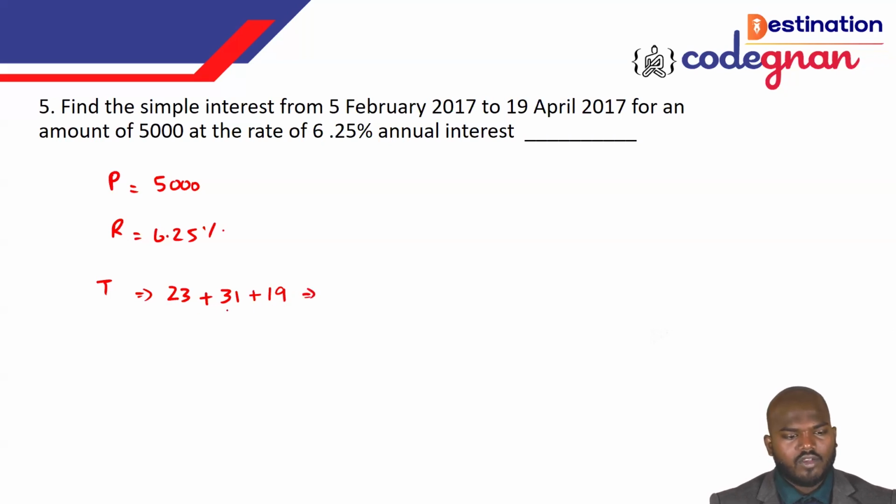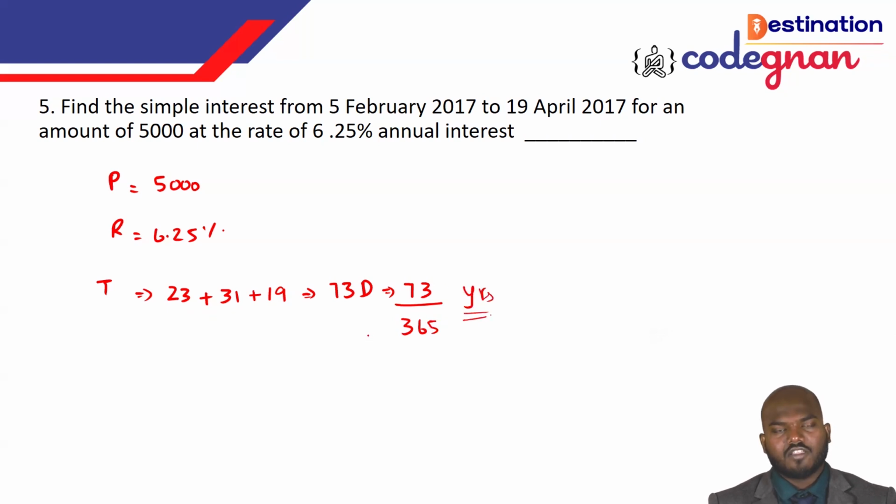So you need to take it as 73 days. Then, sir, how can I convert the days to years here? So I can keep it like 73 over 365, and it will come out as a year. This is how you can represent it to maintain the dimension of the given formula. Okay.